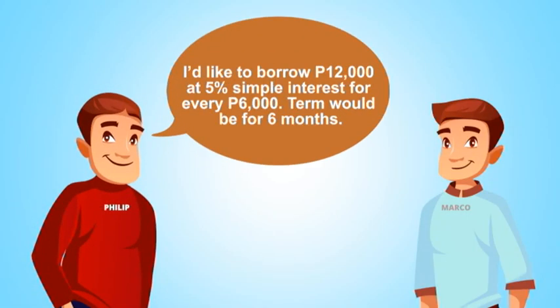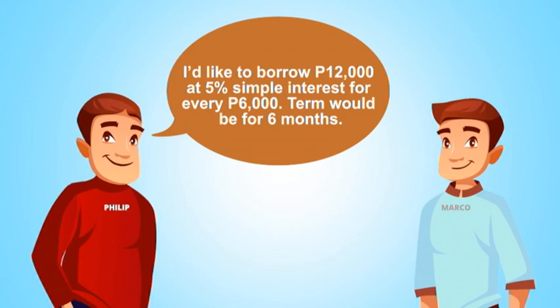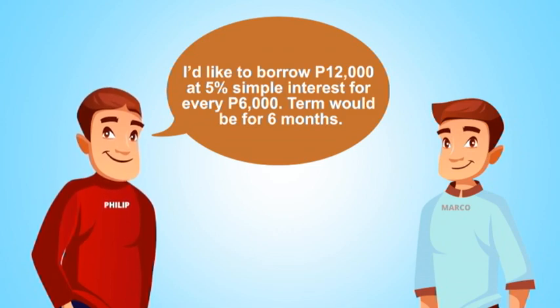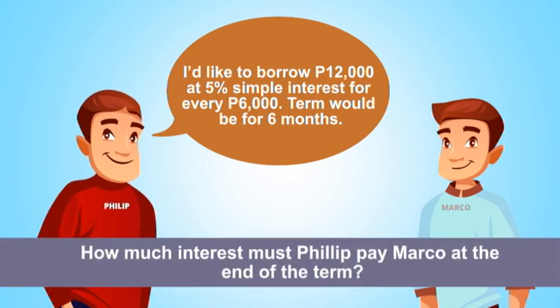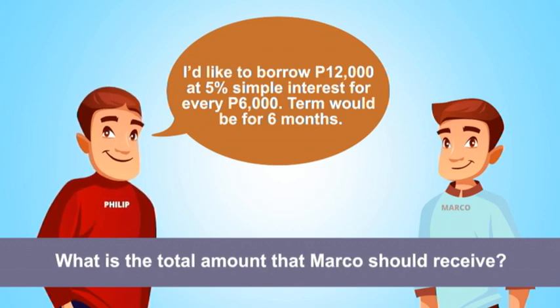Philip decided to borrow 12,000 pesos from Marco at a simple interest of 5% for every 6,000 for 6 months. How much interest must Philip pay Marco at the end of the term? What is the total amount that Marco should receive?